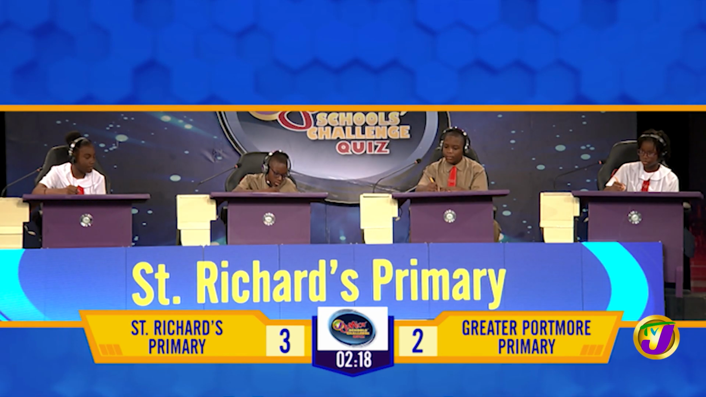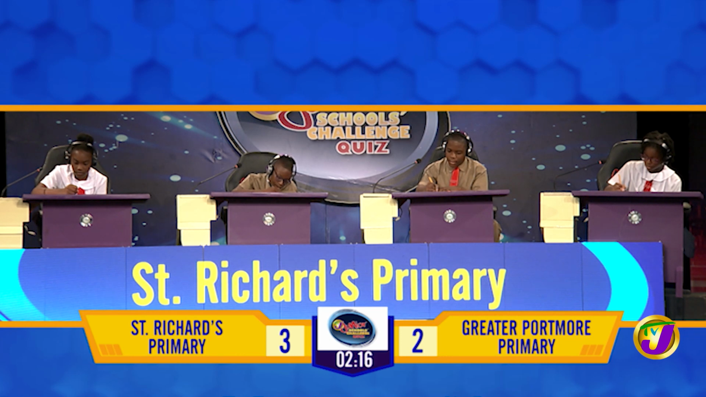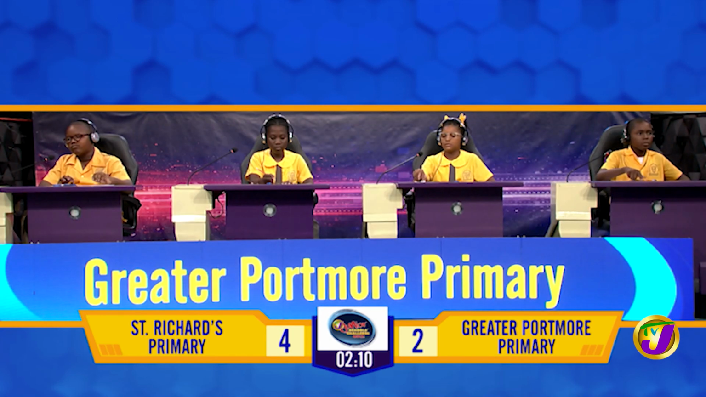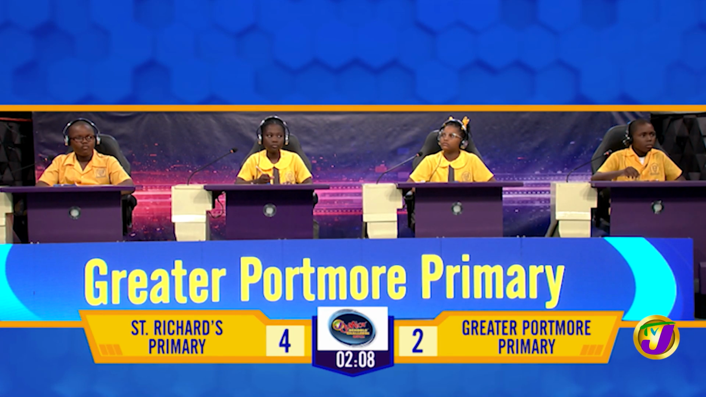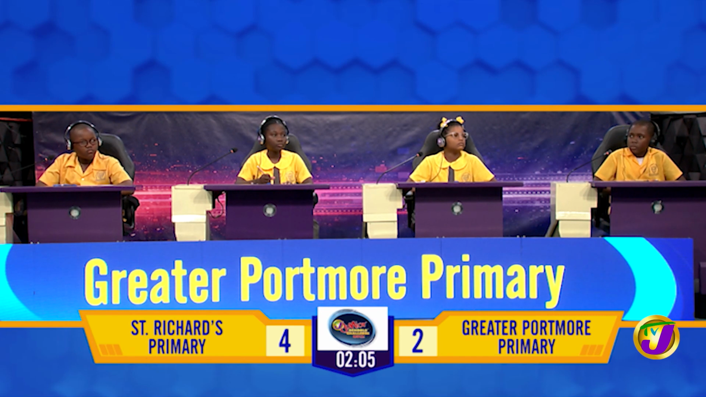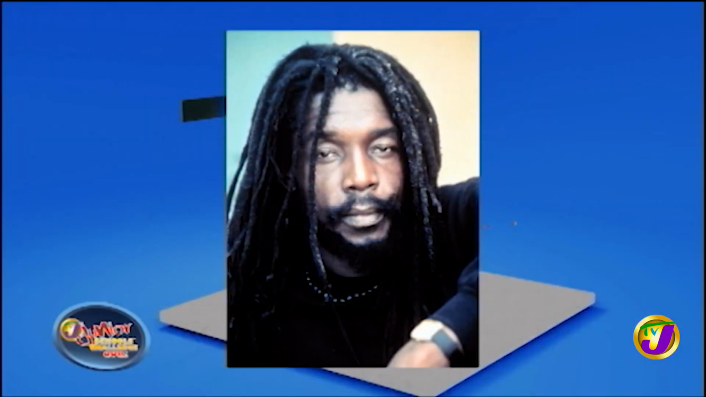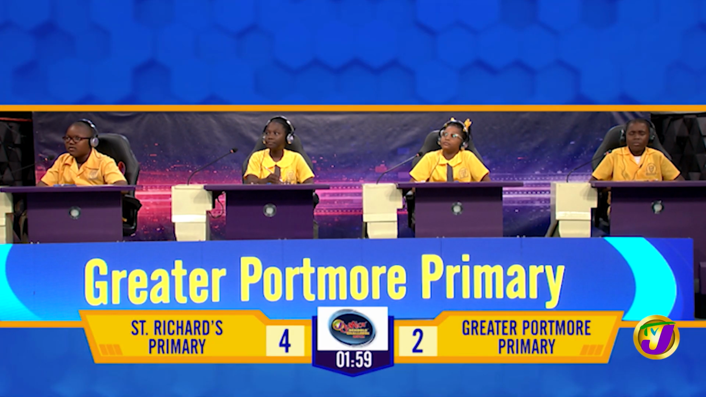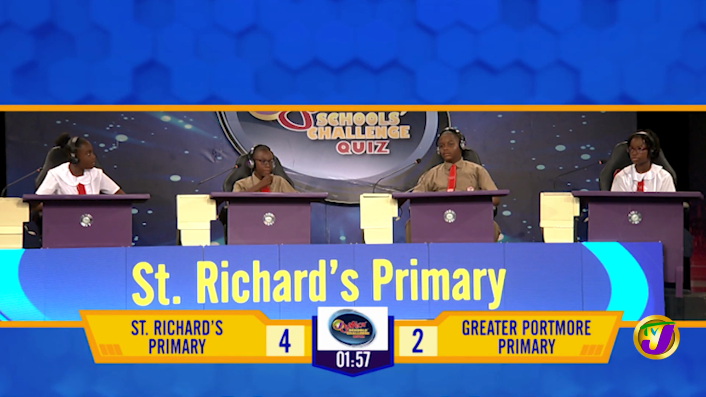Spell prestige. P-R-E-S-T-I-G-E. Correct. Greater Portmore music, a visual question. Look at the monitor and identify this Jamaican reggae icon. Kimani Marley. Incorrect. Peter Tosh. St. Richard's music, a visual question.